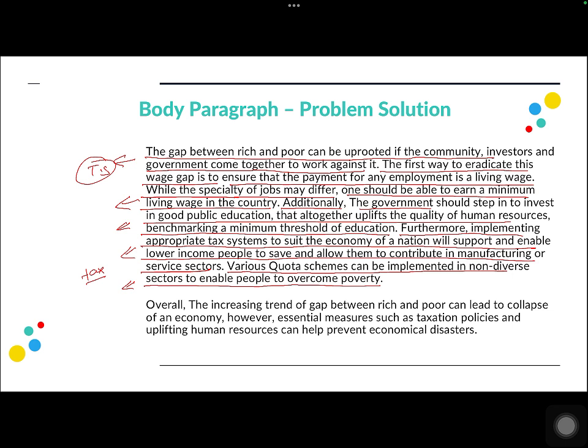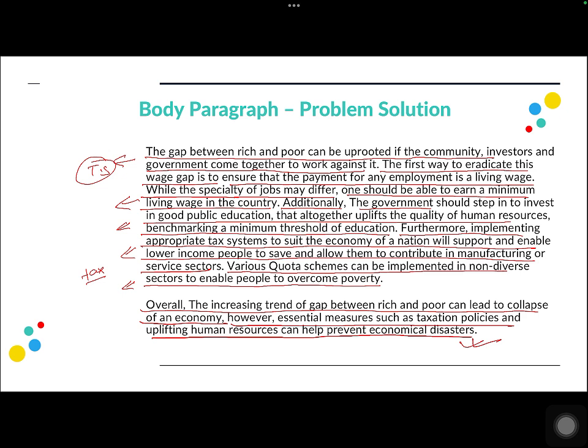And to sum up, overall, the increasing trend of gap between rich and poor can lead to collapse of an economy, which is a problem. And I'm again in line with my thesis statement. However, essential measures such as taxation policies and uplifting human resources can help prevent economic disasters, right? So again, while concluding, please do not include any new ideas, but try to summarize whatever you have written in your essay.